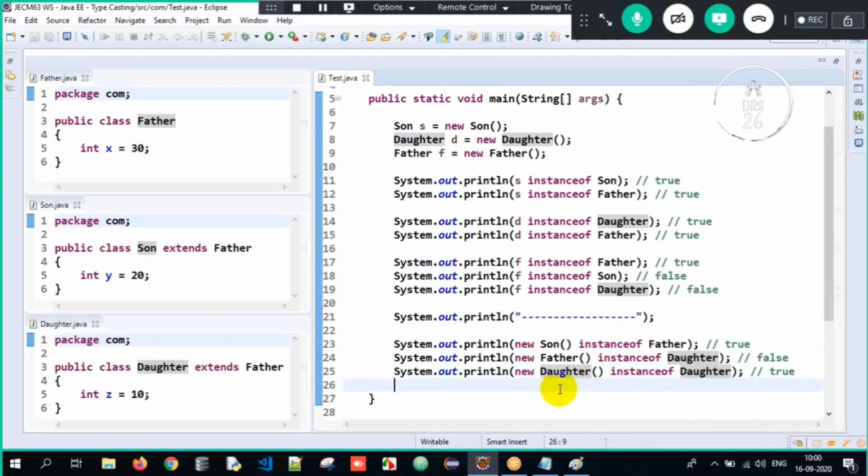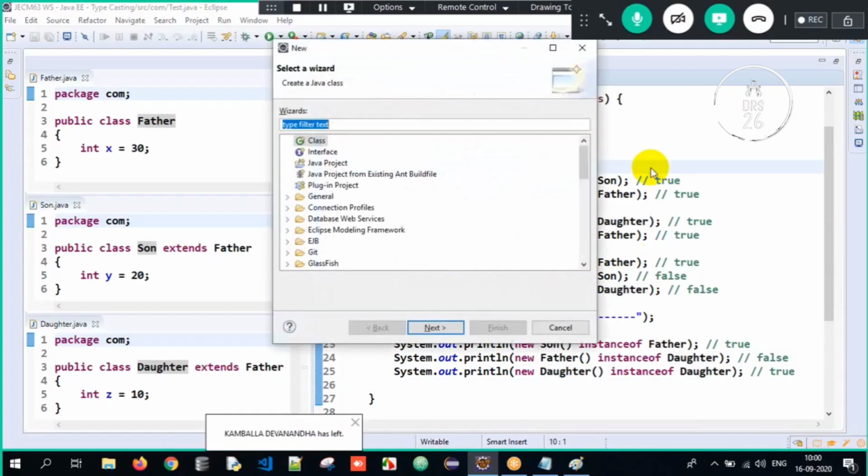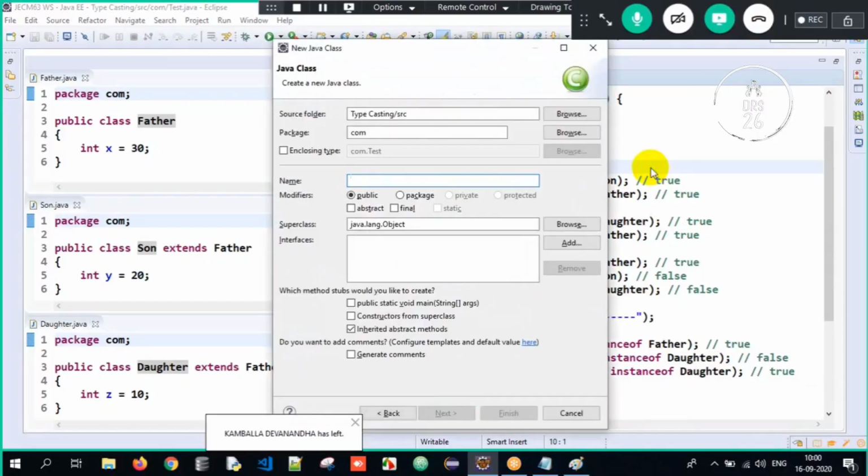I hope you all got the clarity about what is class cast exception and what is instance of. So we learned both the topics separately. We understood class cast exception separately, instance of separately. Now we are supposed to combine them. How, sir? I will tell you. Don't get diverted over here. Try to concentrate.